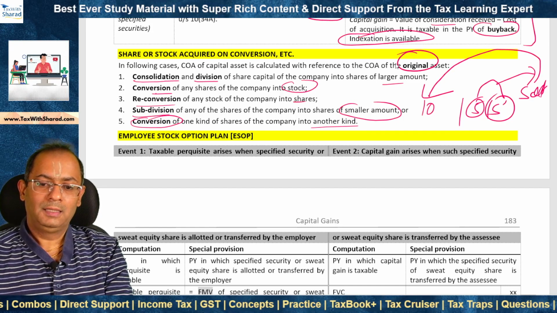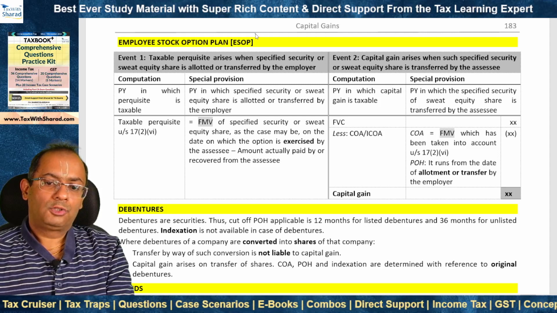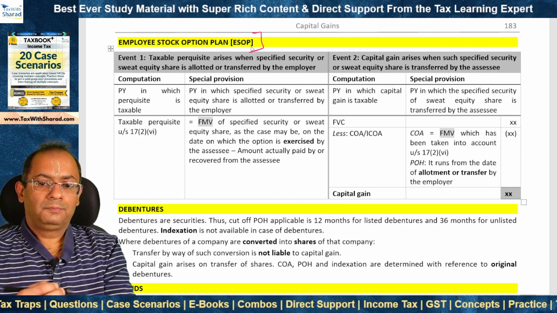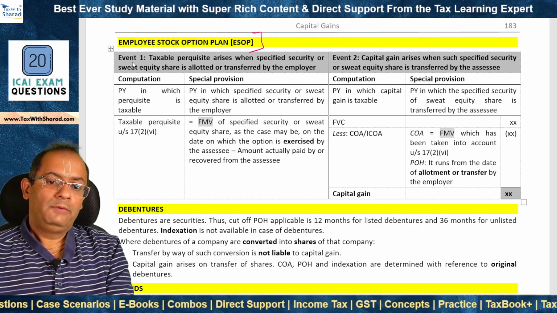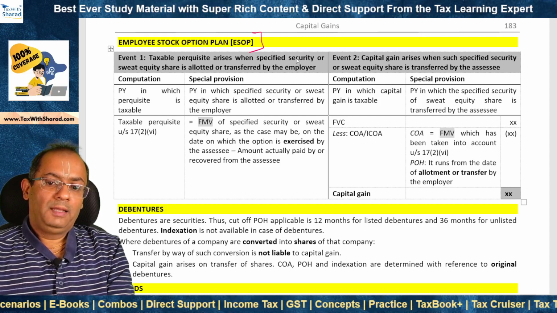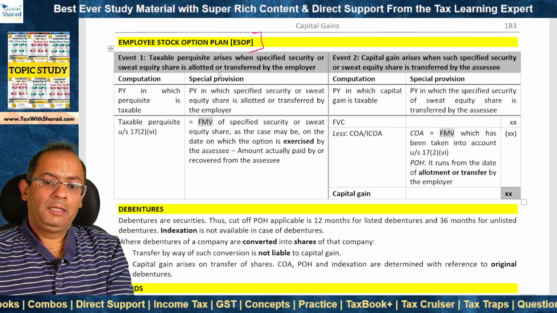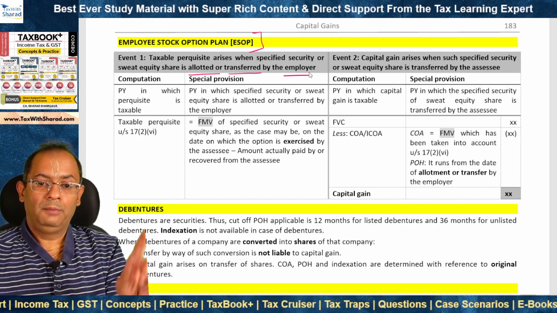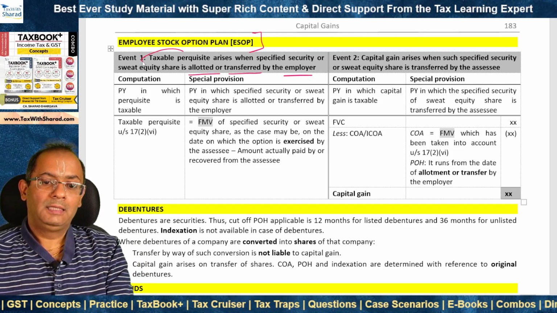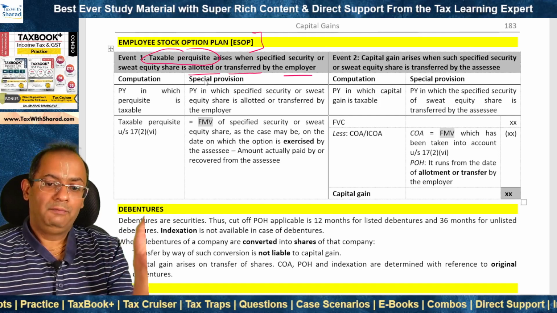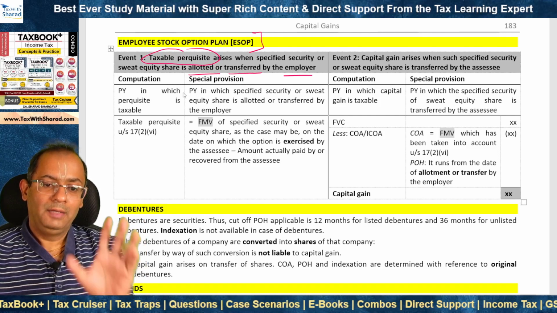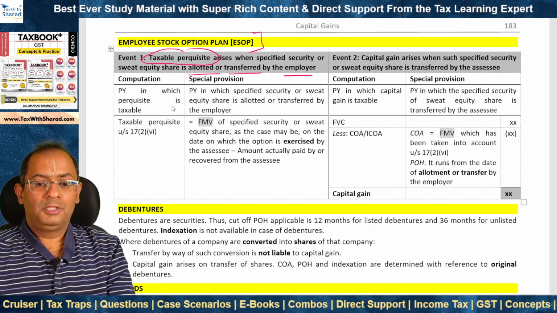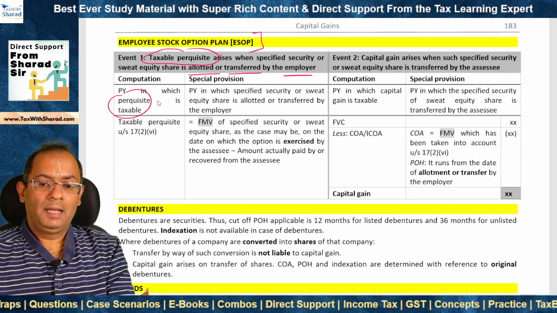What about employee stock option plan or ESOP? So two events occur. When the specified security or sweat equity share is allotted or transferred by the employer to the employee, what happens? Taxable perquisite arises. We have discussed this in the topic on salaries. What is the previous year in which taxable perquisite arises?